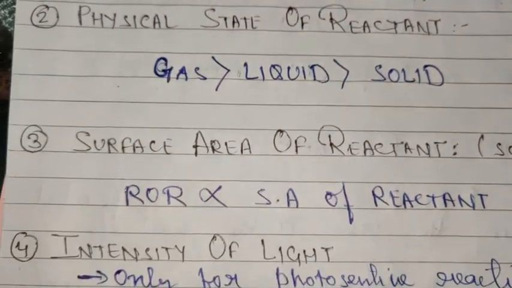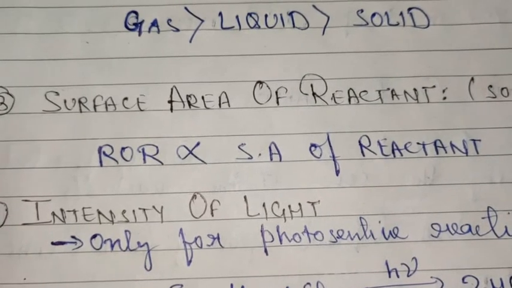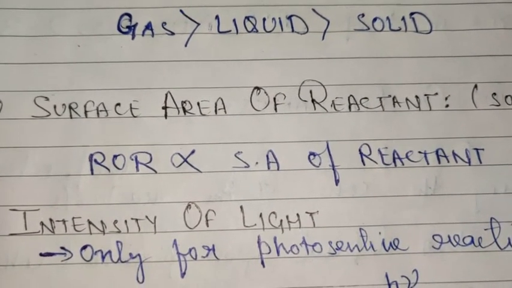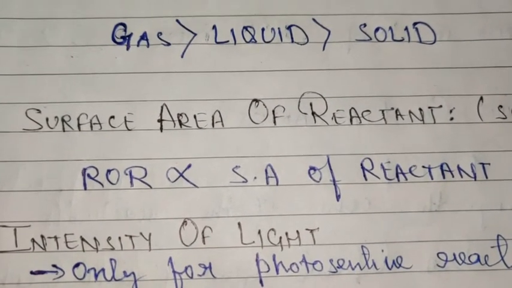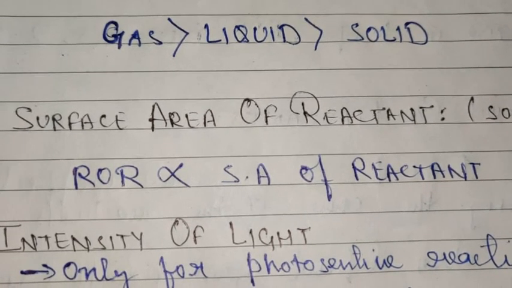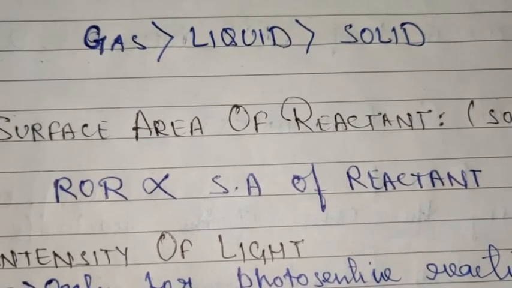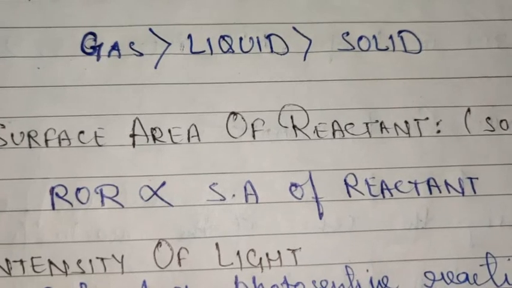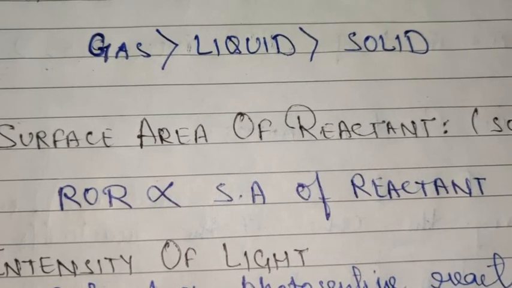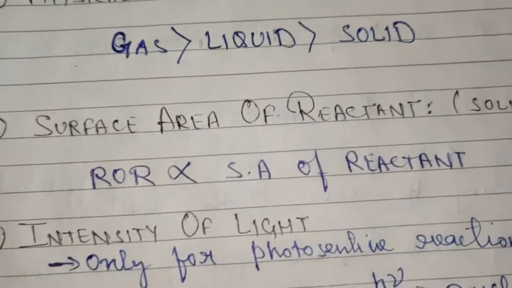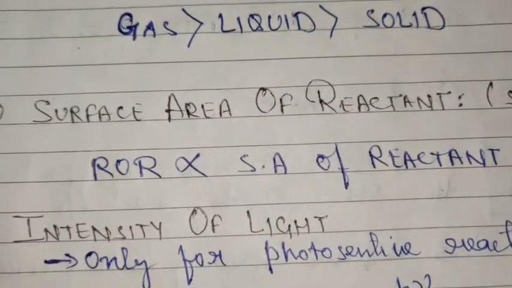Now coming to the third point, that is surface area of the reactant. The rate of reaction, children, also depends on the exposure of the surface. The more is the surface area, the more will be the rate of reaction. It is directly proportional. Now how to make you understand this?